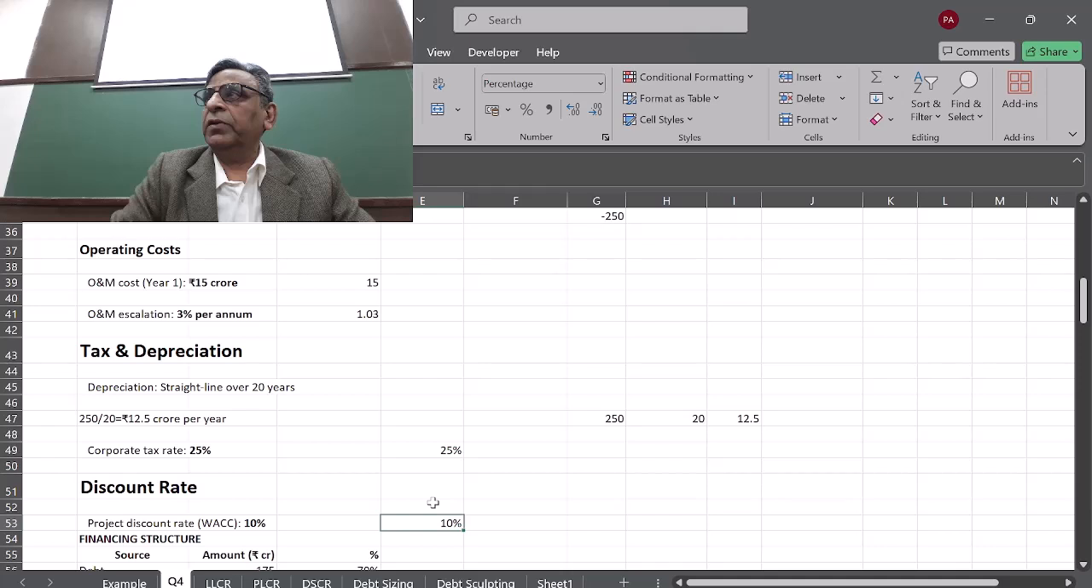Okay, fine. So it is basically the equity and debt. These are the two components. Suppose equity is 50% and debt is 50%, a simple one. And the cost of debt is, say, 9%. And the cost of equity, I am assuming, is 15%.